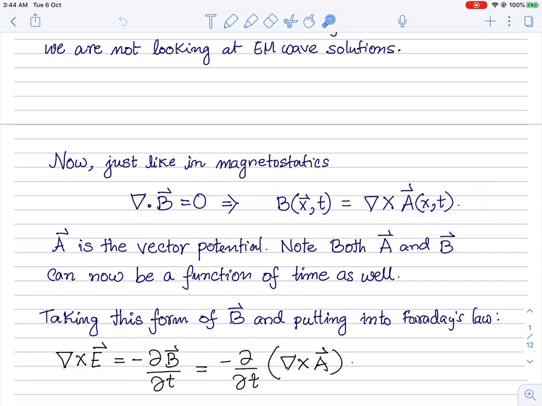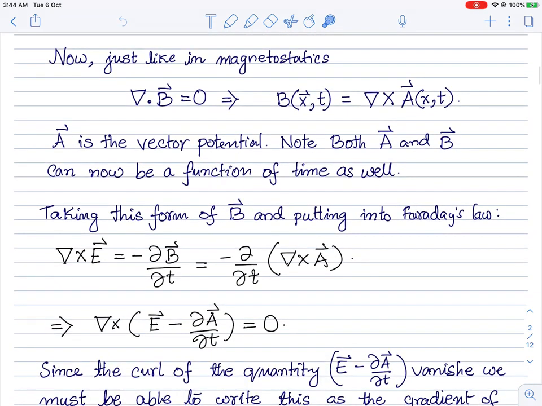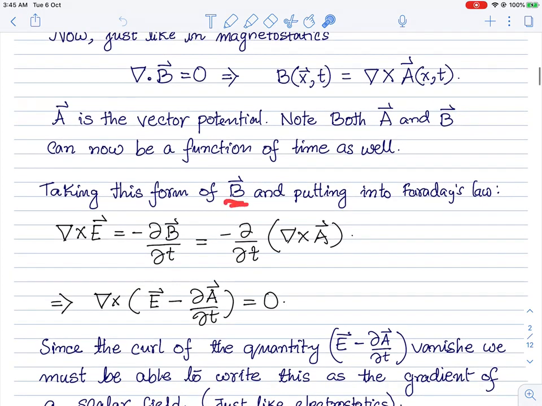This is always possible, and as soon as we write it as a curl of a vector potential, it is very clear that divergence of B equal to 0 is already satisfied, because if we take a divergence of this equation, the divergence of curl is going to be equal to 0, as an identity. So we are going to do that even in the most general time dependent problem. This A is called the vector potential. Note that contrary to magnetostatics, now we have non-trivial time dependence in both B and A.